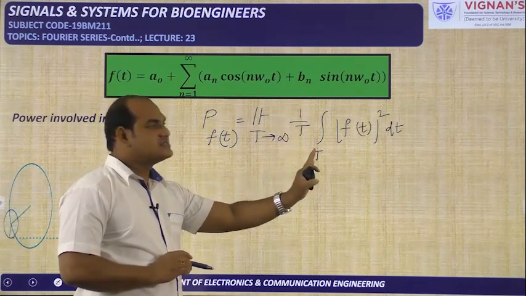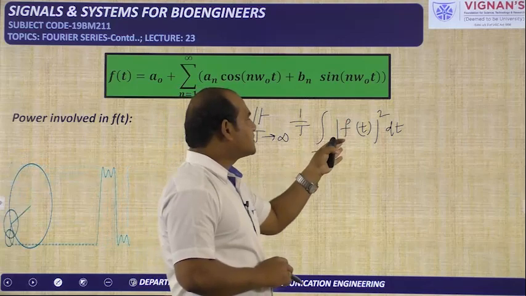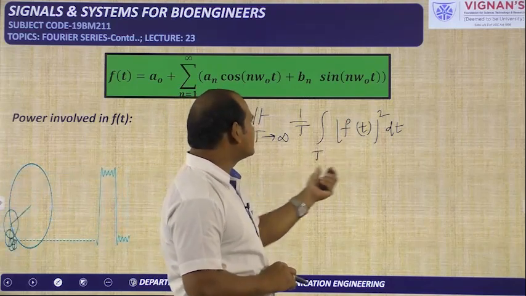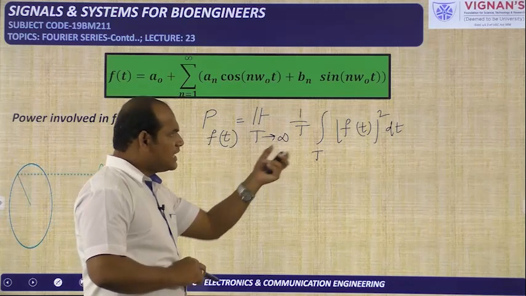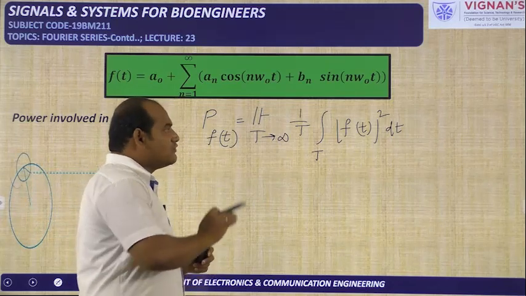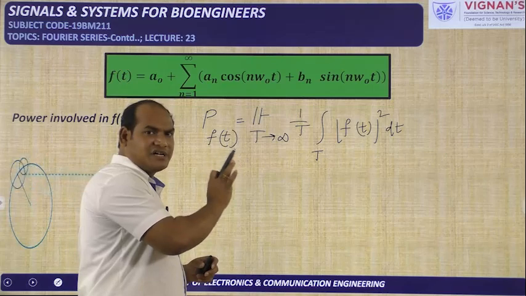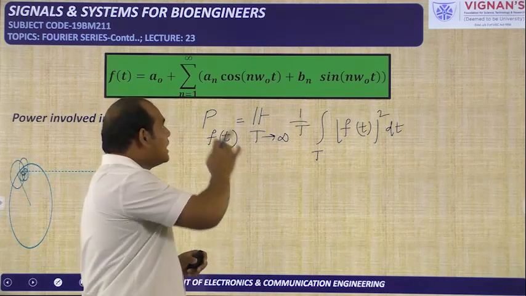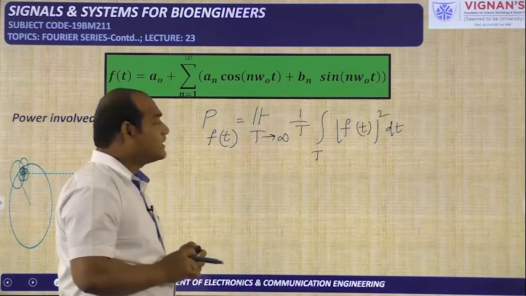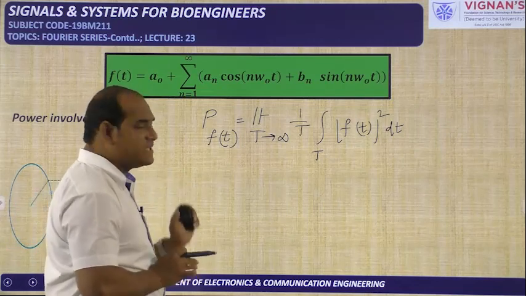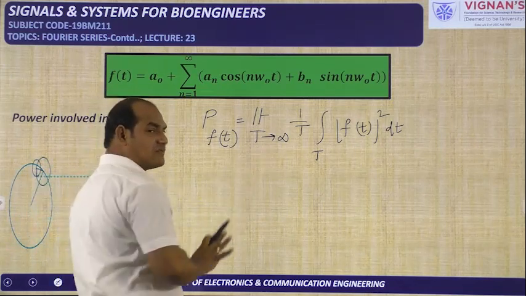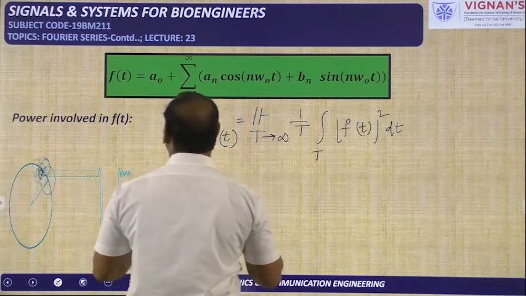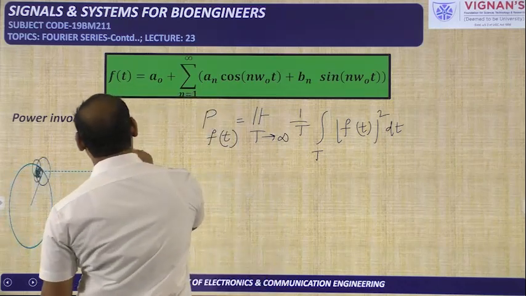Okay, f of t signal is there, and if you have the time domain expression for f of t, then by using this particular formula you can calculate how much power is involved in the signal f of t. If you don't have the f of t time domain expression, but you have the coefficients a0, an and bn, then also you can calculate the power involved in f of t. Okay, that can be done by using this particular theorem, that is called Parseval's theorem.